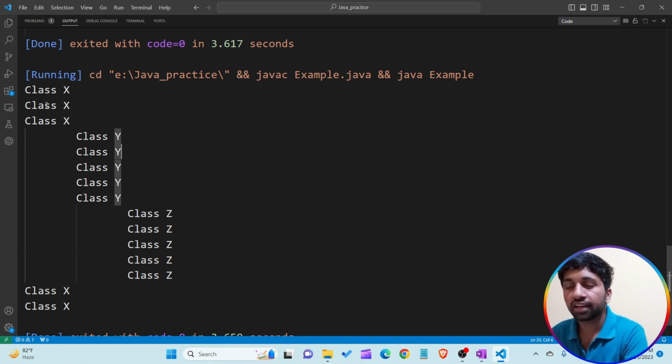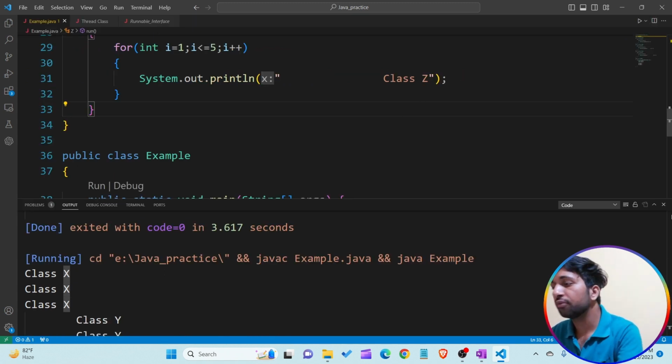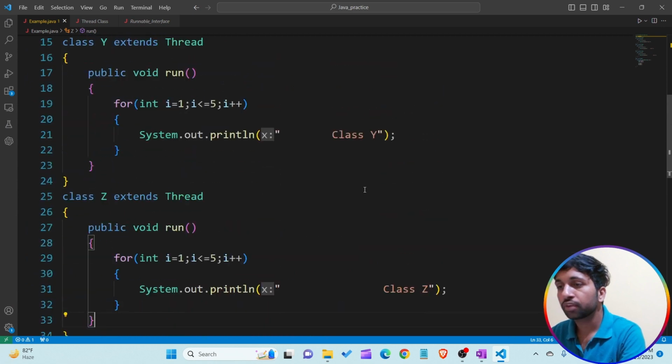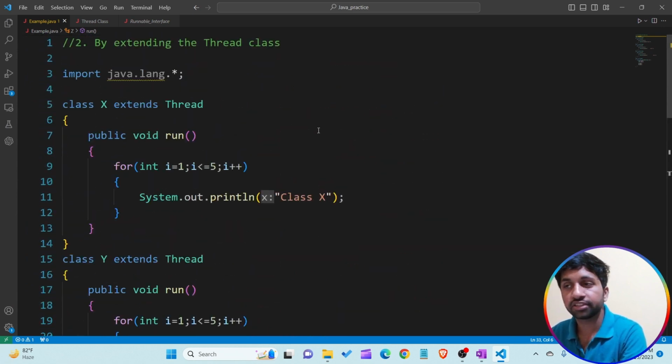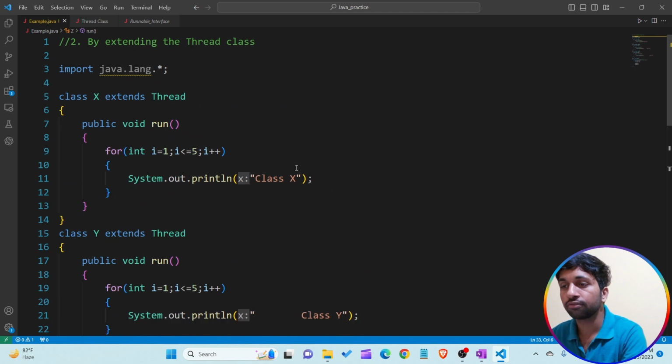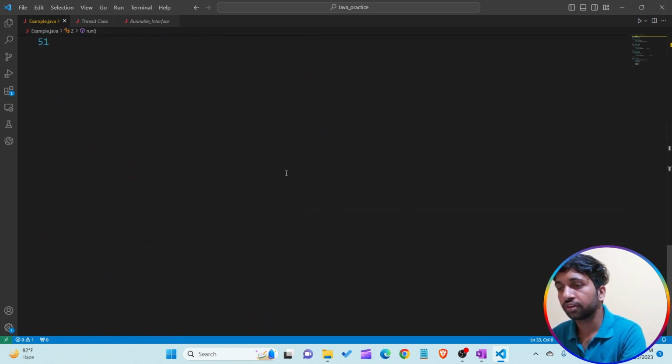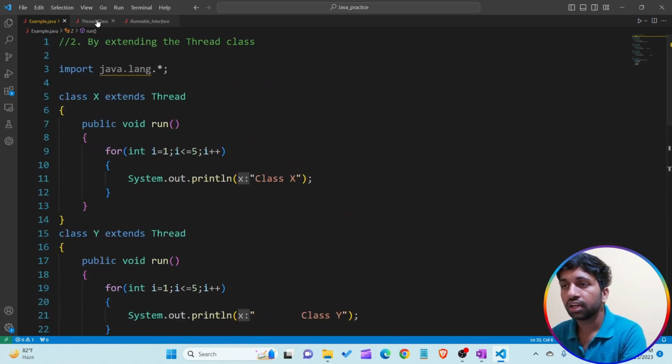If you see class X execute 3 times, then class Y starts execution, then class Z starts execution, and in the last class X starts execution. It means the execution of all the threads is concurrent, they do not execute one by one. So this is the concept of multi-threading, how we are able to create a multi-threading program by extending the thread class. Understand? This is the best example of creating a multi-threading program by extending the thread class. Now, this is all the information about the thread class.